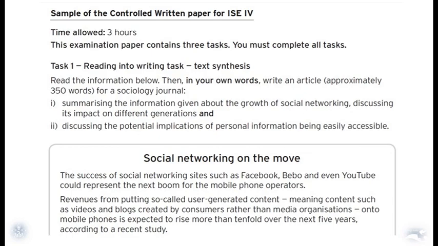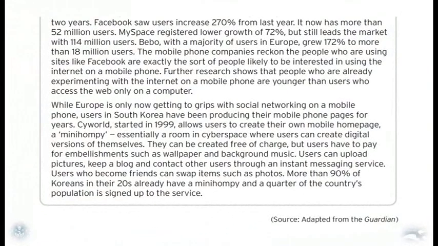So we have a text that you need to read. As you have information, we have percentages, we have different kinds of figures, all kinds of data. And I want you to see here at the end, it says source adapted from The Guardian.